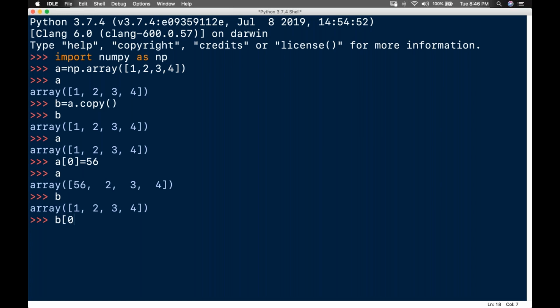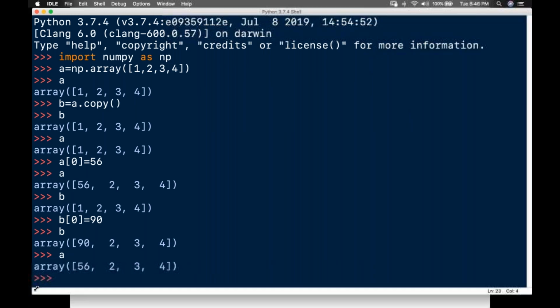For example, b of 0 equals 90, I will tell it. If I tell it as b, it is changing it. If I tell it as a, it is not changing it, right? Vice versa also done. So how do I make it with a view?